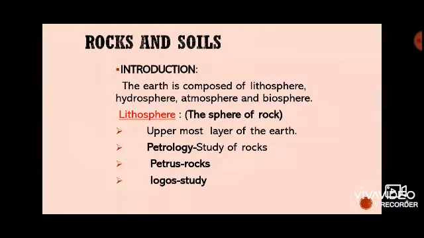Introduction. The earth is composed of the lithosphere, hydrosphere, atmosphere and biosphere. The lithosphere is the outermost solid layer of the earth, composed of rocks and soil. The lithosphere is called the sphere of rock, the uppermost layer of the earth. It is also called the crust of the earth.